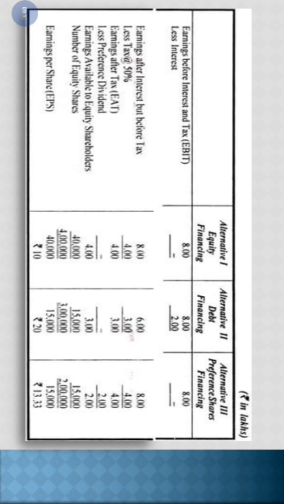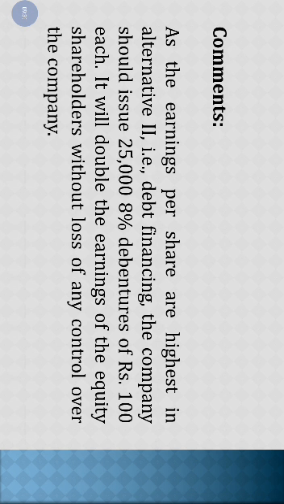If we do equity financing, we'll get 10, but if we do equity and debt financing, we'll get our EPS as 20. So it's just double, and we are even giving more wealth to the shareholders, right? So we are not losing any control on the ownership of the company either. I hope this is clear. This is the role of financial leverage in calculating EPS and judging the optimum capital structure.